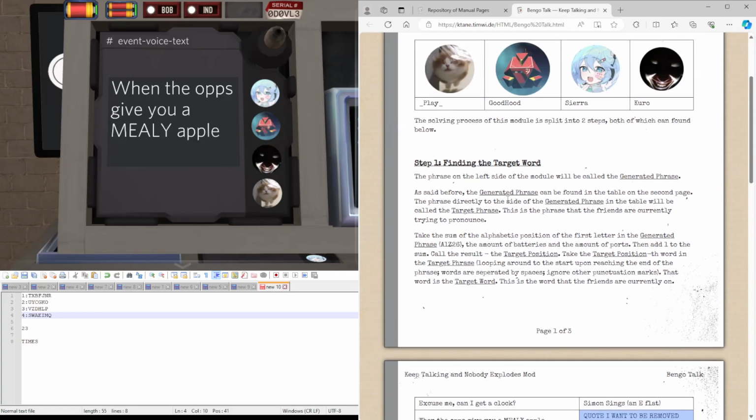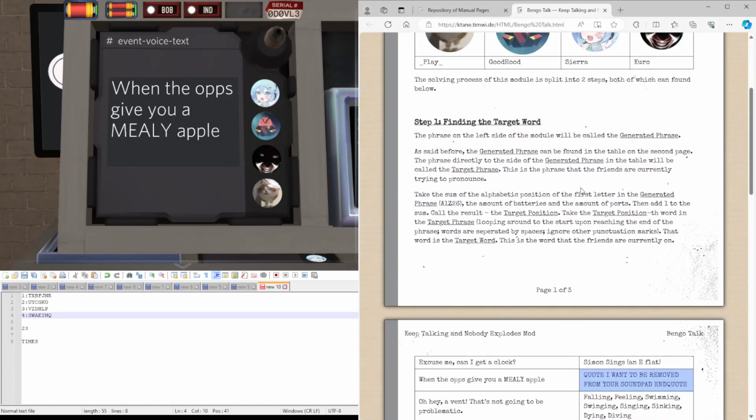So, let's calculate the target position now. First letter of the generated phrase, W, 23. The amount of batteries is 3, 26. The amount of ports is none, so it's still 26. And becomes 27 when adding 1.